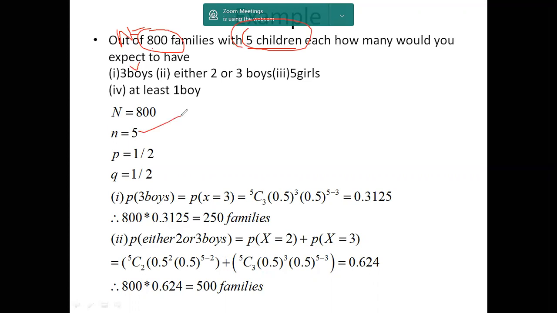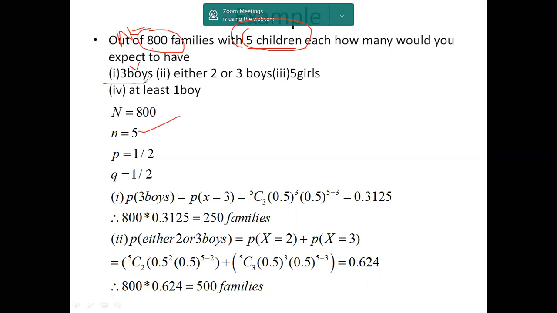In gender based problems, they will not provide the probability of success and failure. So when it is a gender based problem, we usually take the ratios, either you could take p as male or female, that is up to you. But we take half for each of the two genders. Let us consider here p equals male, which is 1/2, and q is girl, which is 1/2.